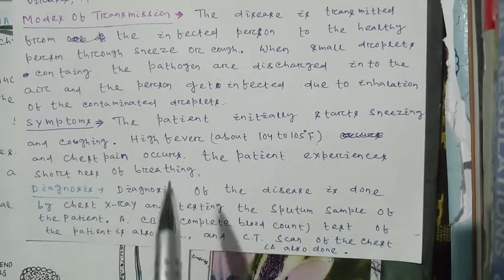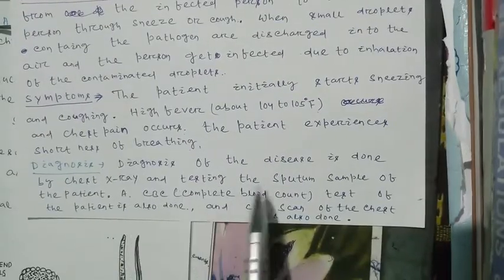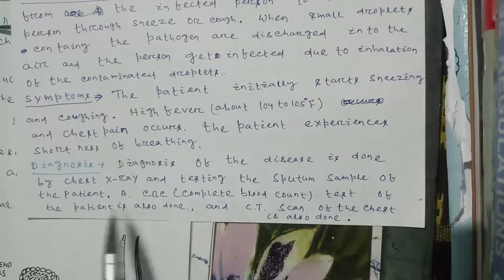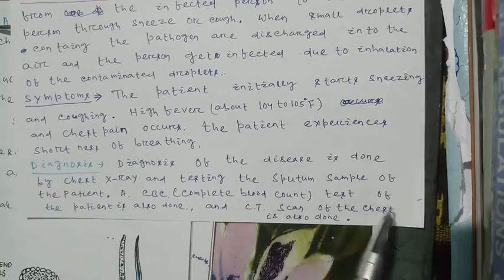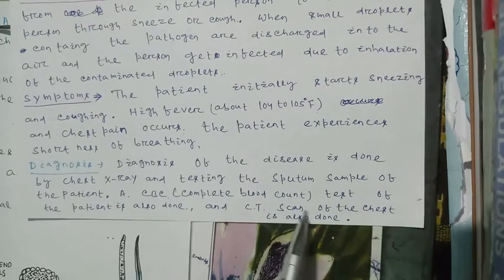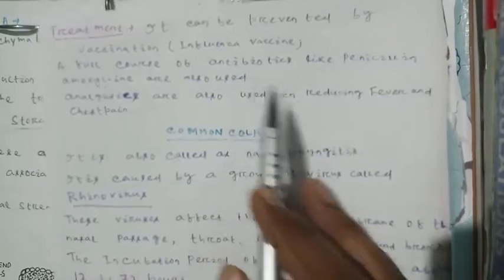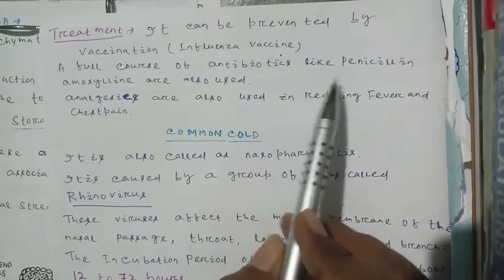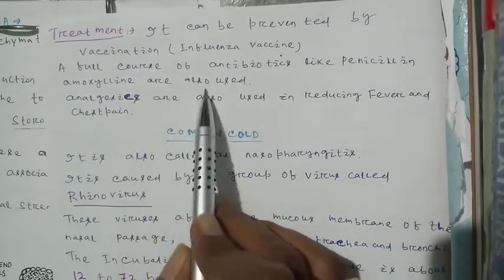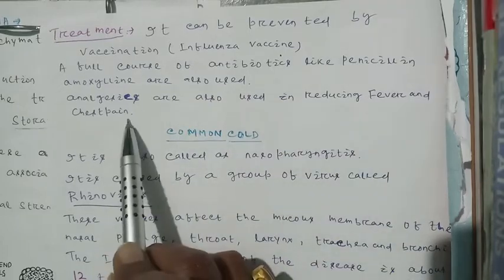Then diagnosis. Diagnosis of the disease is done by chest X-ray and testing the sputum sample of the patient. A CBC, or complete blood count test, and a CT scan of the chest are also done. Then treatment. It can be prevented by vaccination, the influenza vaccine. A full course of antibiotics like penicillin and amoxicillin is also used. Analgesics are used to reduce fever and chest pain.